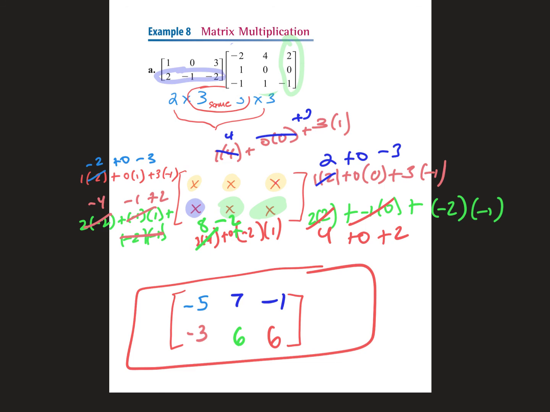Sound good? I'm still a little tripped up on the order as to how you know what to multiply. It's always row by column. So take the first row, the first column. And then first row, so if there's 20 rows, you just keep going: first row times this one, then times this one, then times this, just keep going. And then go to the second row. Yep, good.